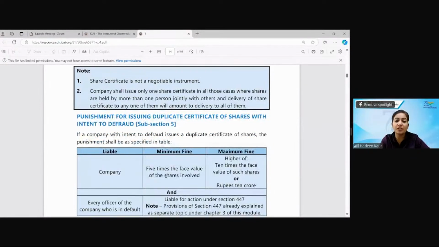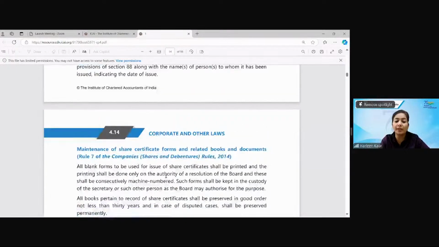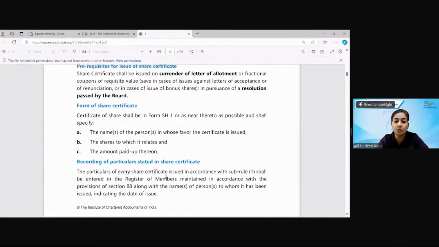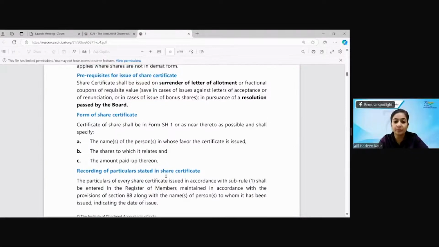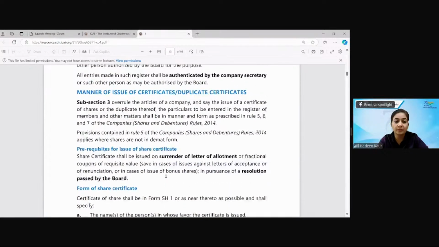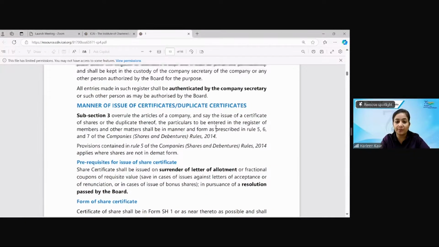Joint shareholders: how many share certificates will be issued if you're holding shares jointly with one of your friends? How many share certificates shall be issued to you? One, very good, a single share certificate will be issued. Swati, SH2 is for your duplicate share certificates.